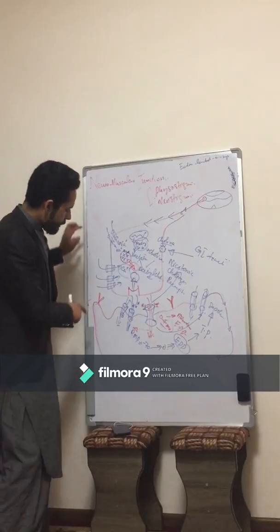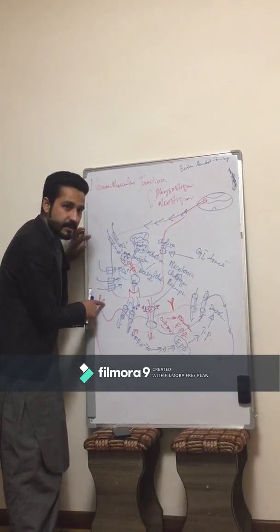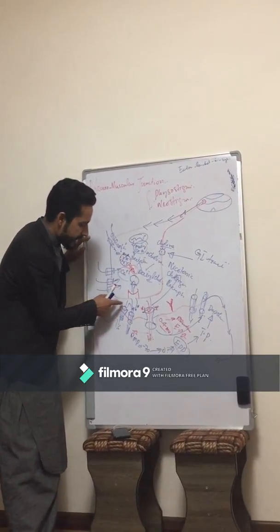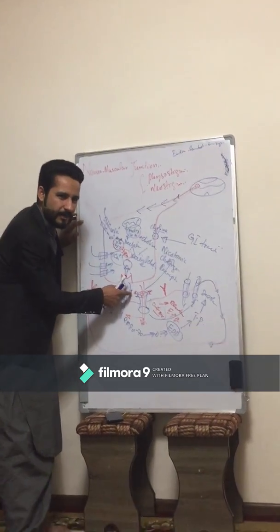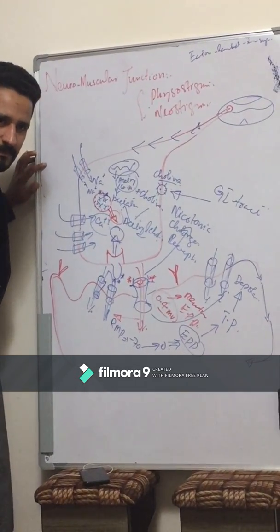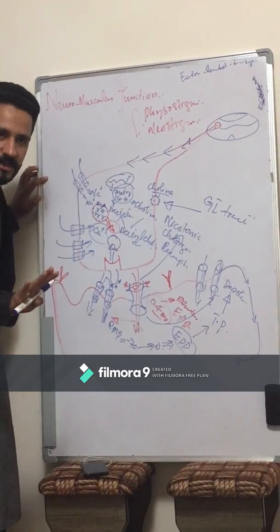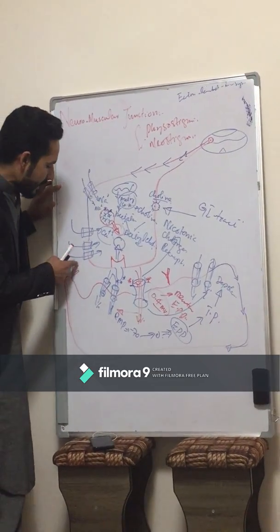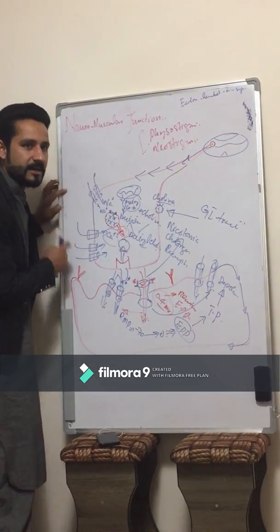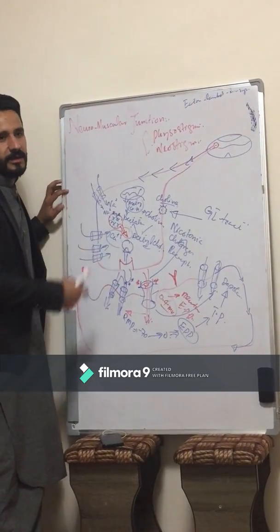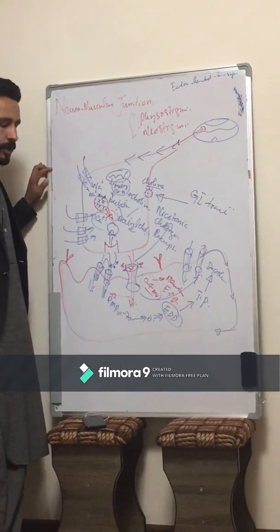Now, as the acetylcholine esterase enzyme is blocked, is there any breakdown of the neurotransmitter? No, because the enzyme is already deactivated by the two drugs.